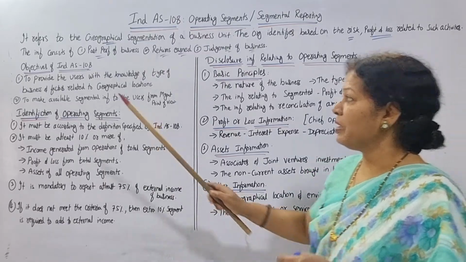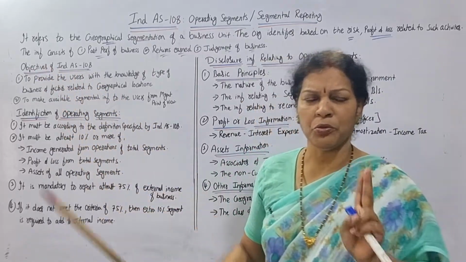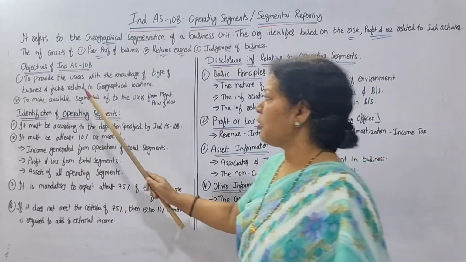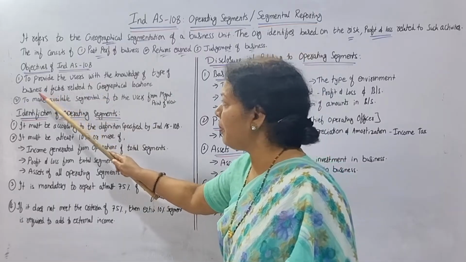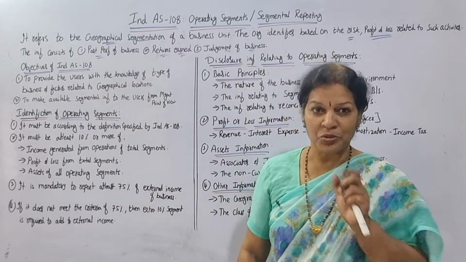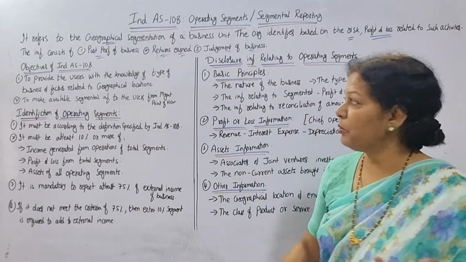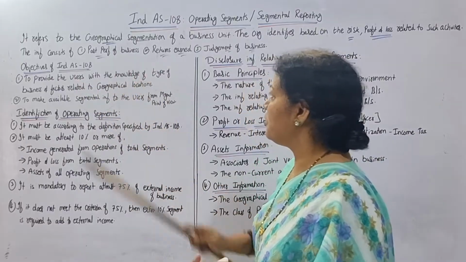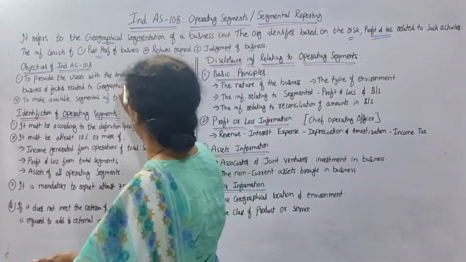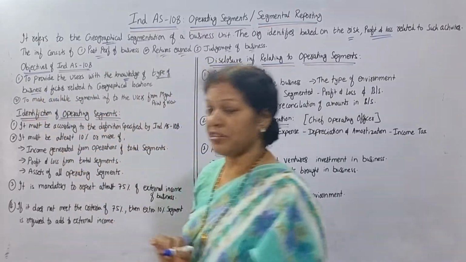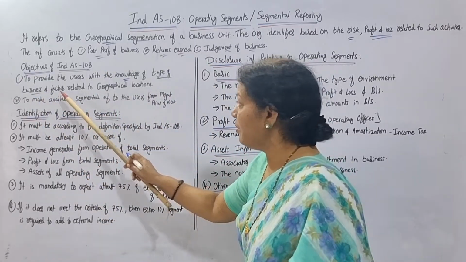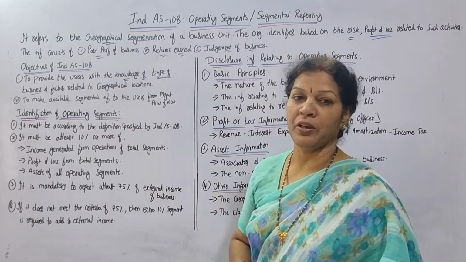In operating segmentation, what are the main objectives? Only two objectives are there. The first objective is to provide the users with knowledge of the type of business, what type of business it is, and the factors related to geographical location.